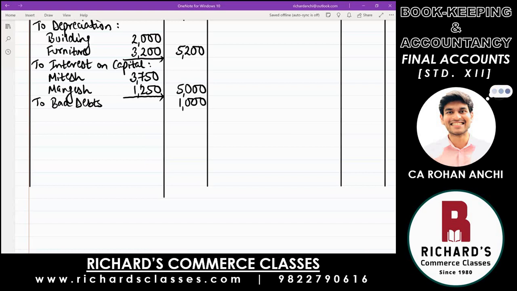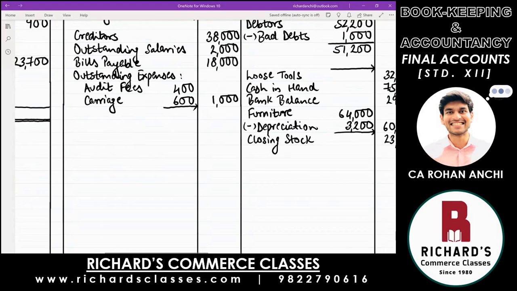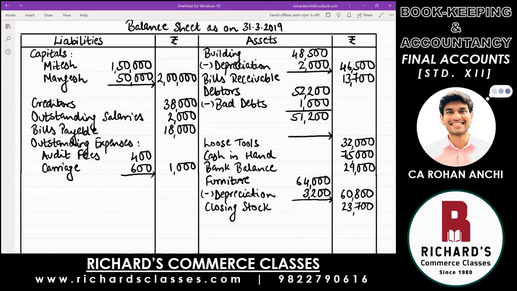Now we can provide RDD, the second adjustment on debtors, and that we will have to calculate. They say maintain RDD at 3% on sundry debtors. So now RDD also has to be deducted. One is an actual loss, that is bad debts. RDD is the possible loss that may happen in future. Make the adjustment now itself. So deduct, write down less RDD at the rate of 3%. When you calculate 3%, it will be on the new balance, that is 51,200.